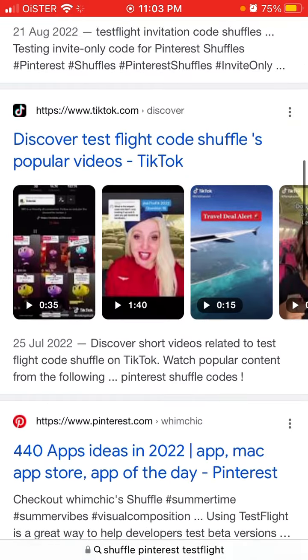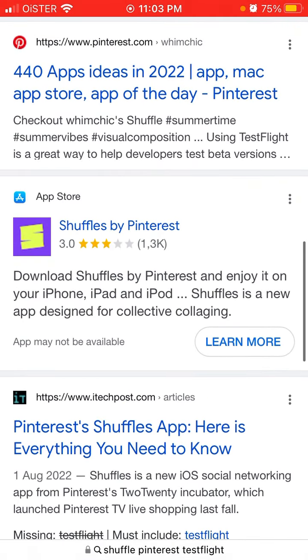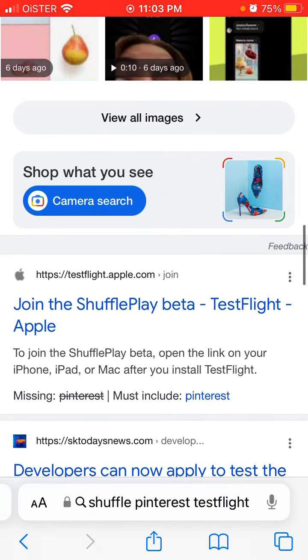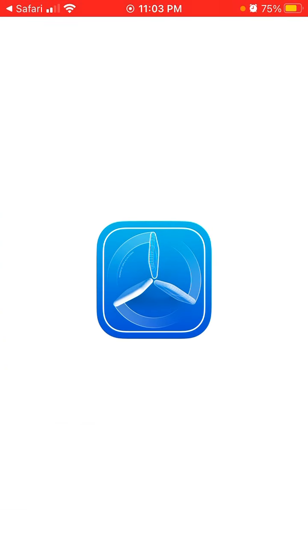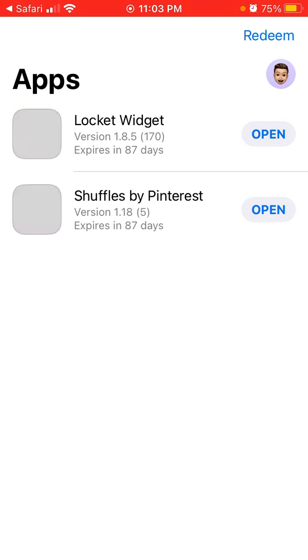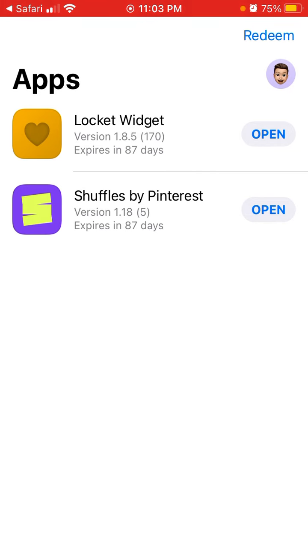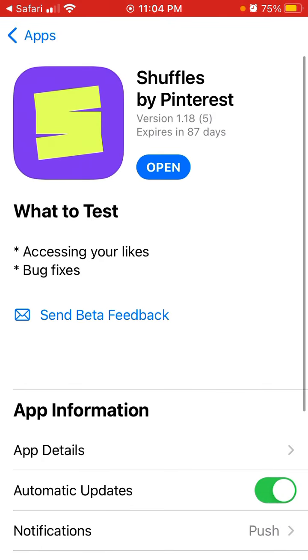Yeah, here you can already see some videos, and then maybe that's the one, but then you will be able just to Google that. No, that's not the one, but there you have it. Here's how it looks like. Shuffles by Pinterest.